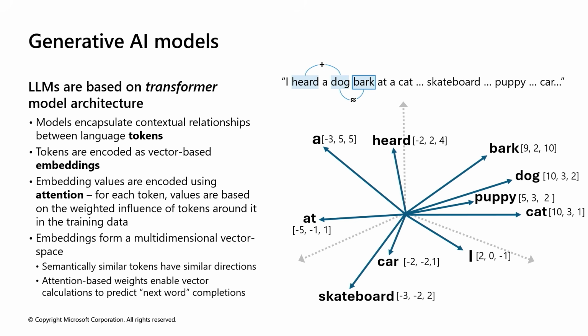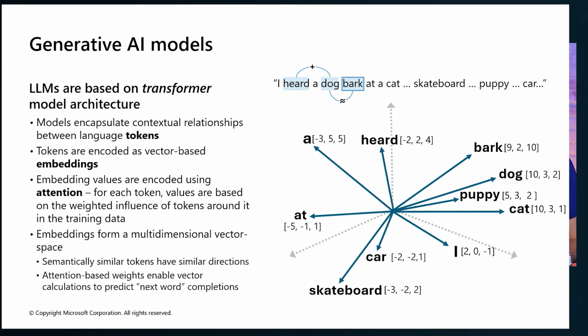Language models don't generate a full sentence at once. Using the transformer, the model starts by looking at the existing tokens. Then attention weights what matters. This helps predict the next most likely token. And finally, that token is added and the process repeats. This combination of tokens, embeddings, attention, and the transformer architecture allows models to understand context, generate natural language, adapt responses dynamically, and power generative and agentic AI systems.